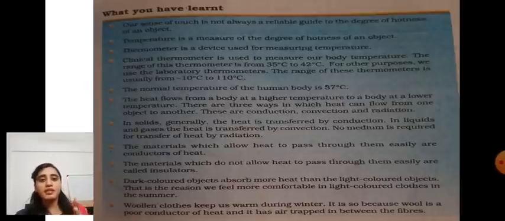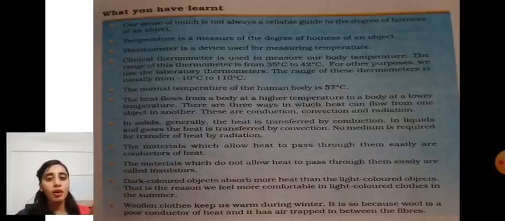And the materials which do not allow heat to pass through them easily are called insulators. Okay, and after that, dark color objects absorb more heat and light color objects absorb less heat than dark color. So that is the reason we feel more comfortable in light color clothes in summer days. Okay, so this is all about our chapter.